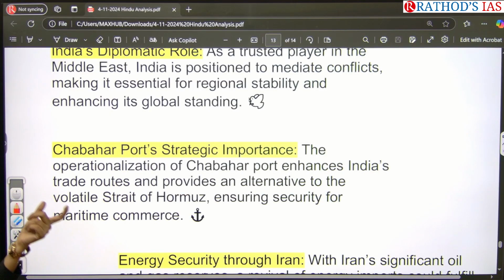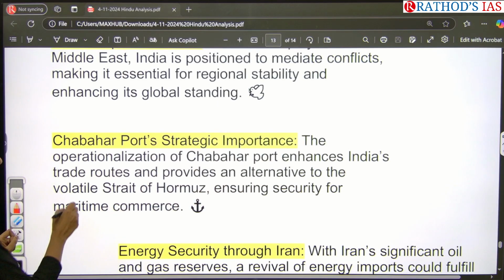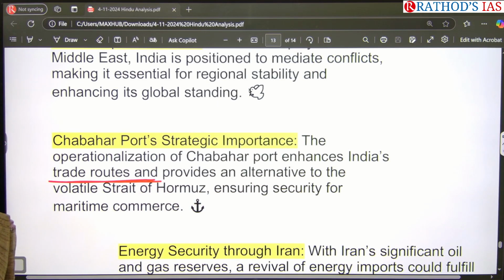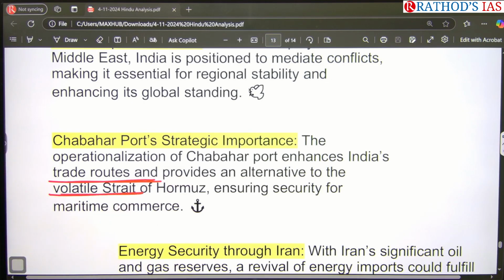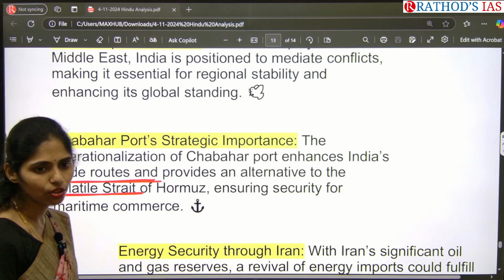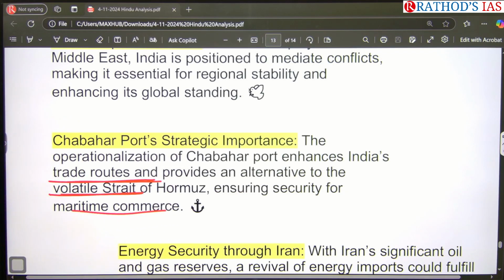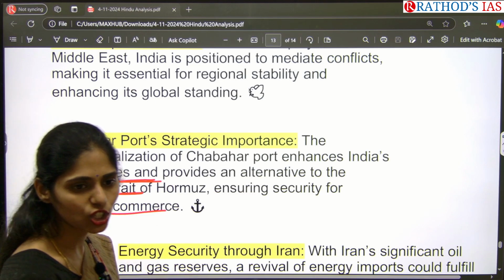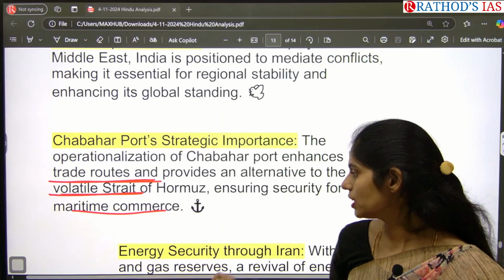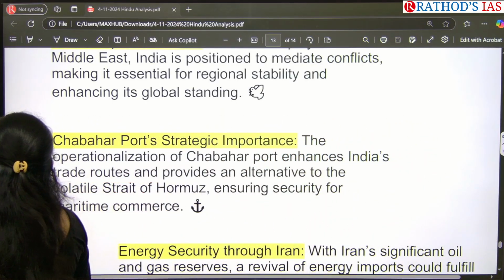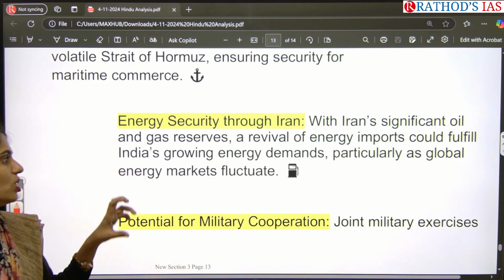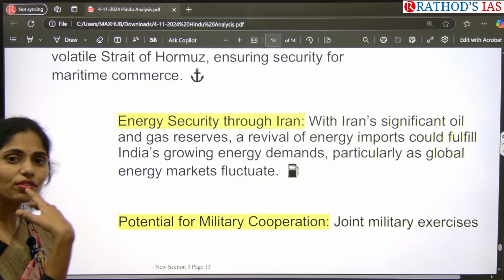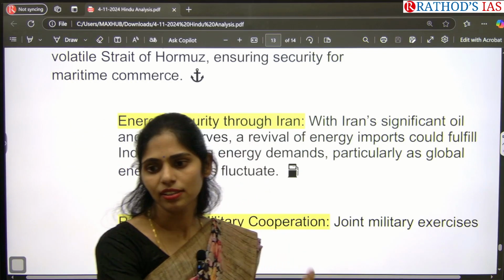Whenever the Chabahar port operationalization starts, it will enhance India's trade routes. And whenever trade routes come into the picture, obviously we will get an alternative to the Strait of Hormuz, so that we can ensure our energy security as well as increase our trade, economy, maritime commerce, etc. So all these things are very important. And now we can get some energy, oil as well as gas, from Iran, so that we can also diversify our crude oil suppliers.